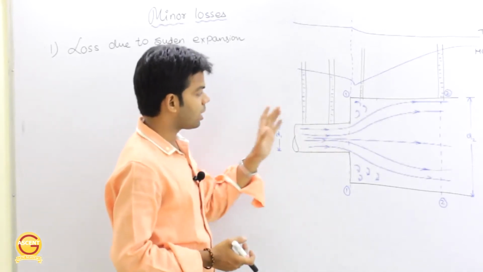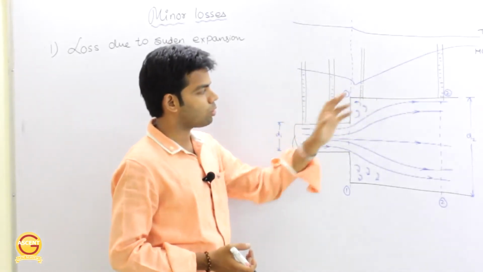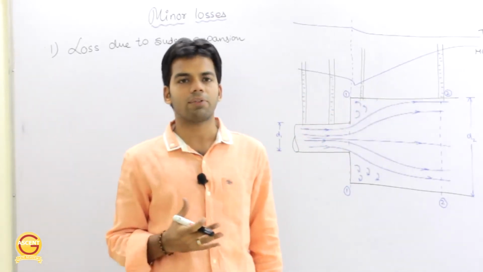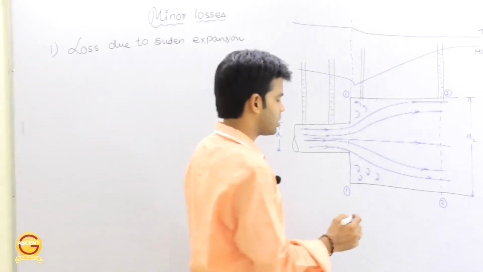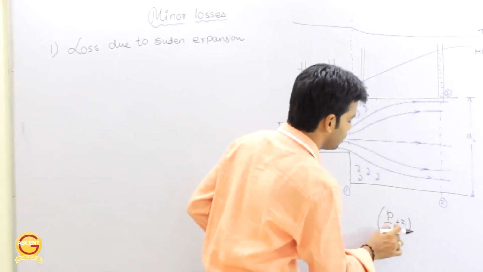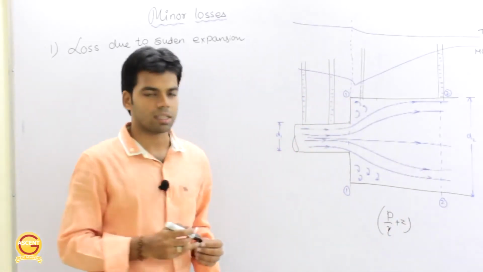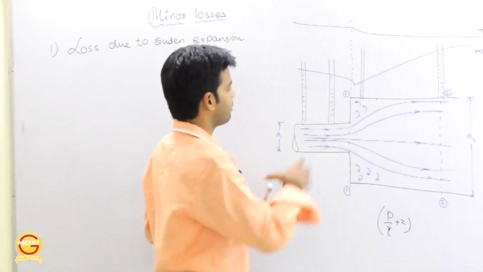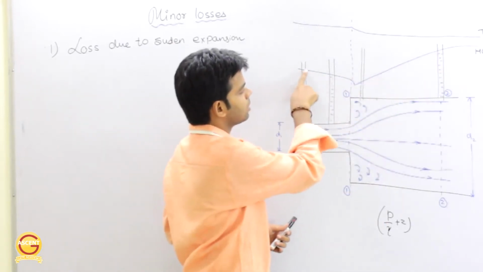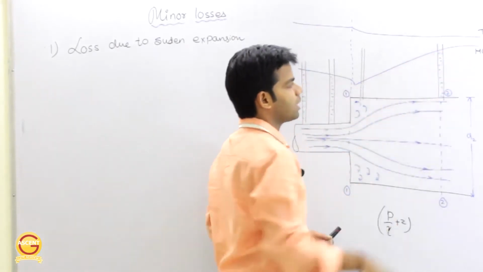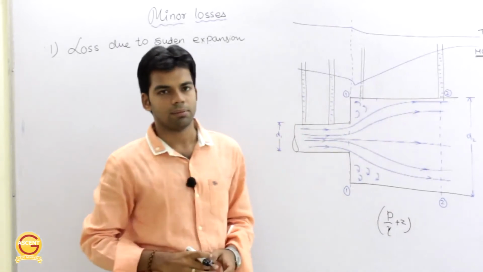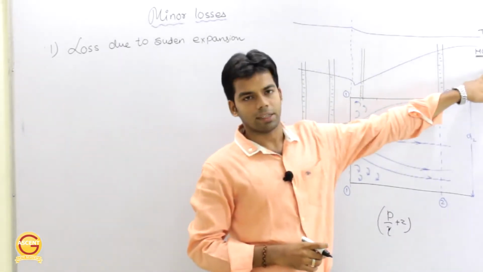Now first, we have different piezometers at different points of this pipe. These are 4 piezometers we have put, and a piezometer will give us the piezometric head. And what is piezometric head? Piezometric head is nothing but P by gamma plus Z, that means the pressure head plus potential head. If we join these piezometric head readings, we will get the HGL, which is nothing but the hydraulic gradient line.